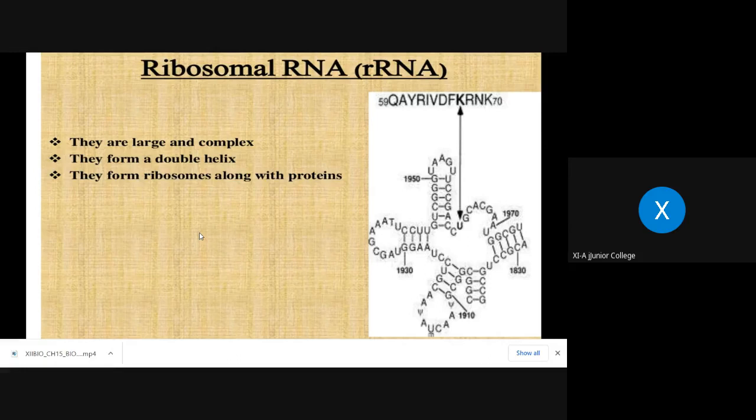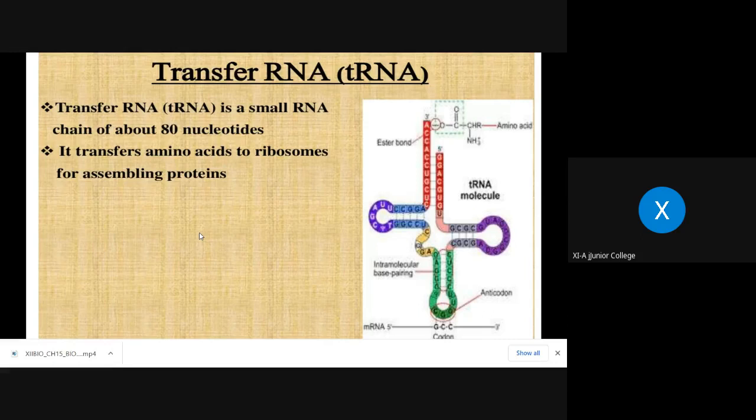Clear? Now the next type is called transfer RNA. This is also known as tRNA, as well as sRNA, soluble RNA. mRNA is also known as template RNA. Why template? I didn't use that word purposely, because you will get confused again. When you study DNA replication, at that time I will tell you, then you will come to know.